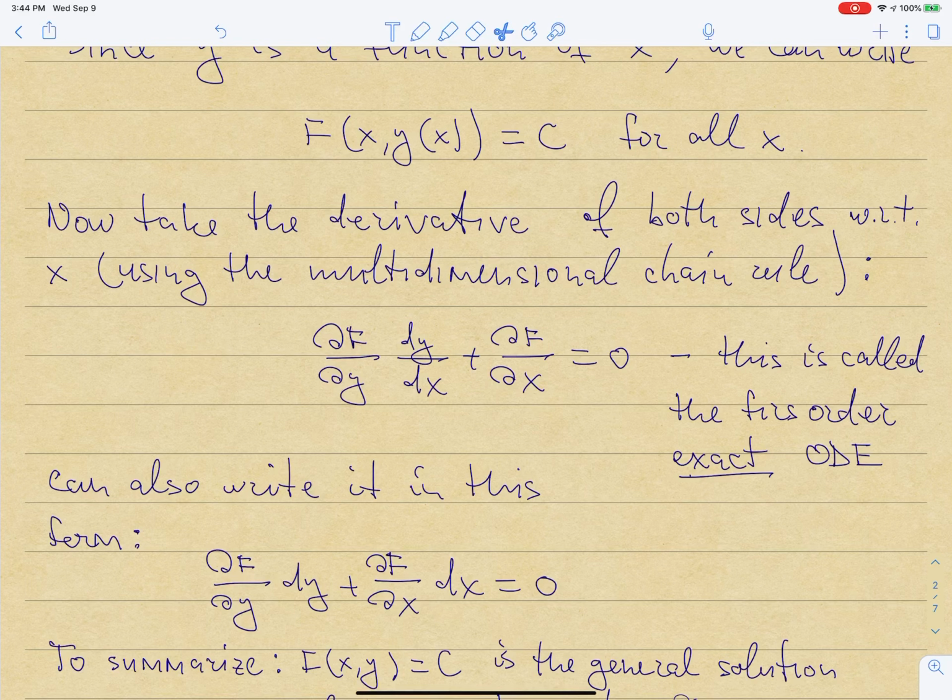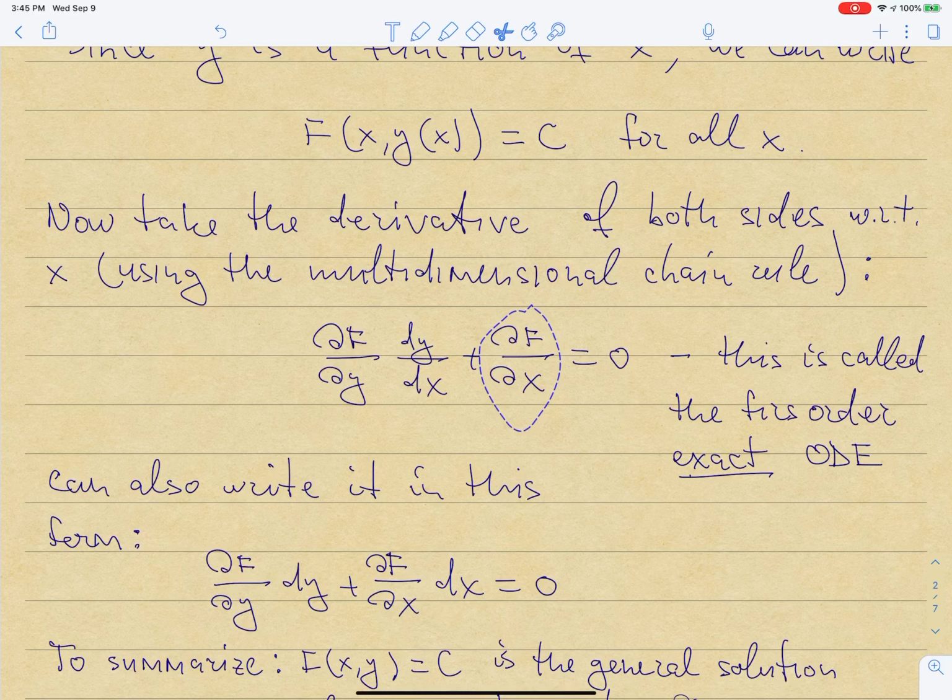So if there is no dependence on x, if f is a function of capital Y only, then this is just the usual chain rule, but because of many variables, you also have to add the partial of f with respect to x. We discussed that, well, you discussed that in Calc 3.